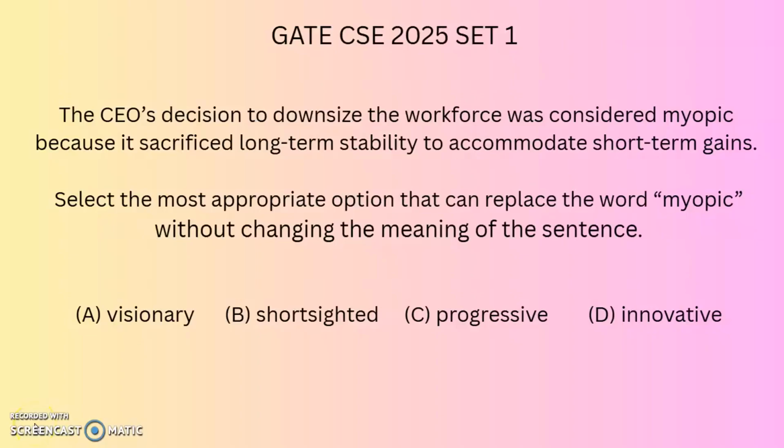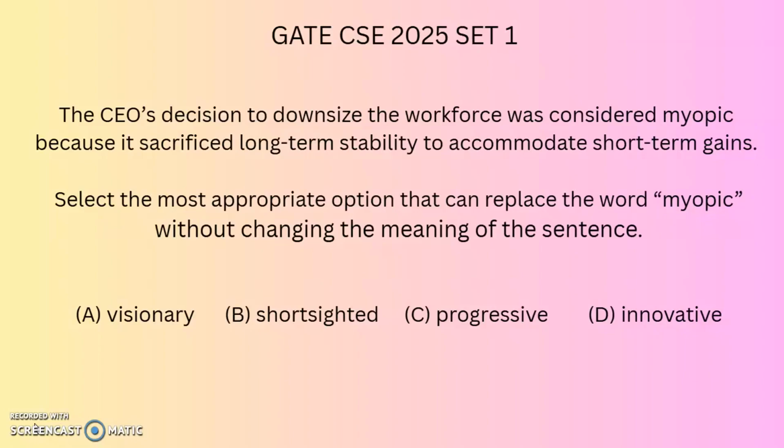Next question: the CEO's decision to downsize the workforce was considered myopic because it sacrificed the long term stability to accommodate short term gains. Select the most appropriate option that can replace the word myopic without changing the meaning of the sentence. Out of these four options, short sighted will be the right word to replace myopic, because visionary will not be the right word, because the decision was taken to accommodate short term gains by compromising long term stability.